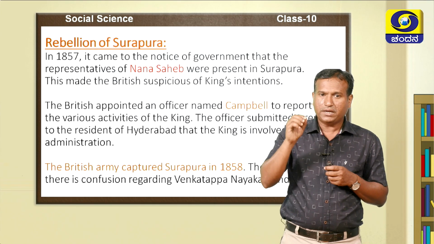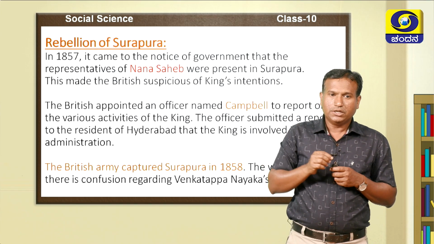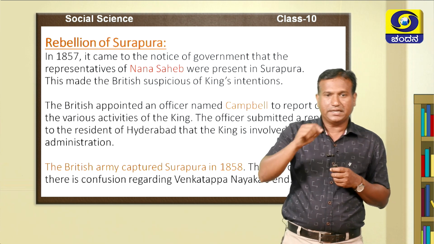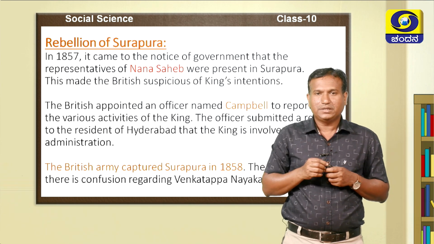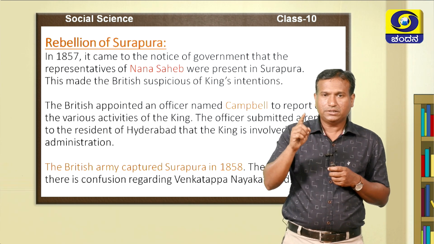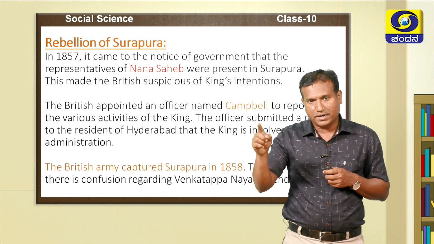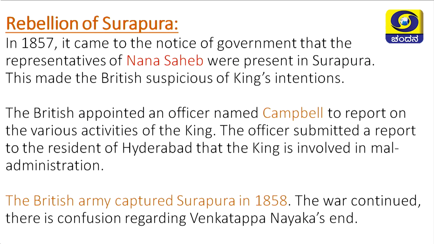The British appointed an officer named Campbell to report on the activities going on in the kingdom. Campbell studied the kingdom and submitted a report to the English resident at Hyderabad that the king was involved in maladministration. As a result, the British army attacked and captured Surapura in the year 1858.